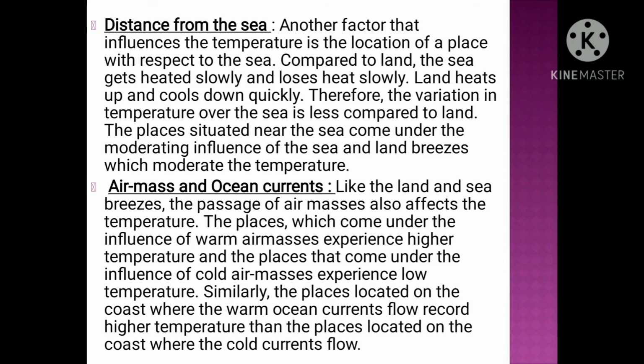So basically air masses are large bodies of air with different characteristics, and ocean currents are the currents which are produced in the water. So basically when cold air masses pass through a particular place, they will lower the temperature of that place, and if there is a warm air mass, then the temperature of that place will be increased. Same is the case with ocean currents. So if we have warm ocean currents, the temperature of that place will be increased, and if we have cold ocean currents, the temperature will be decreased.